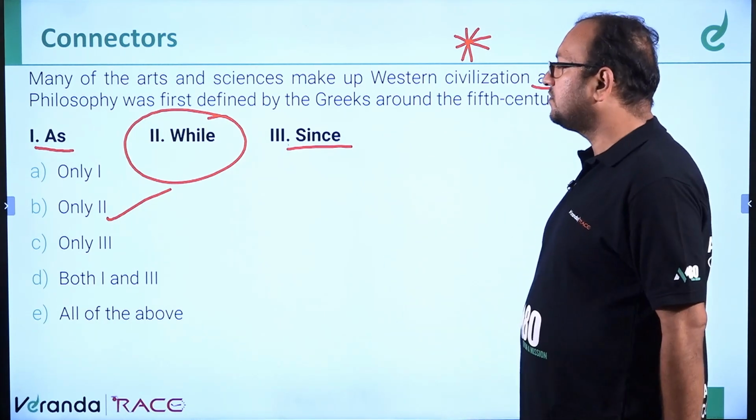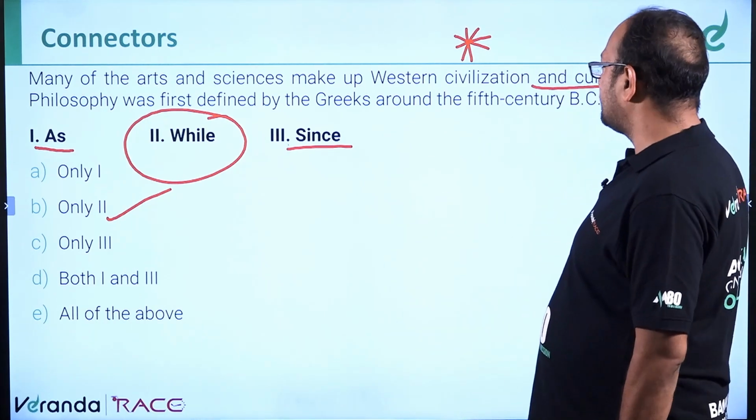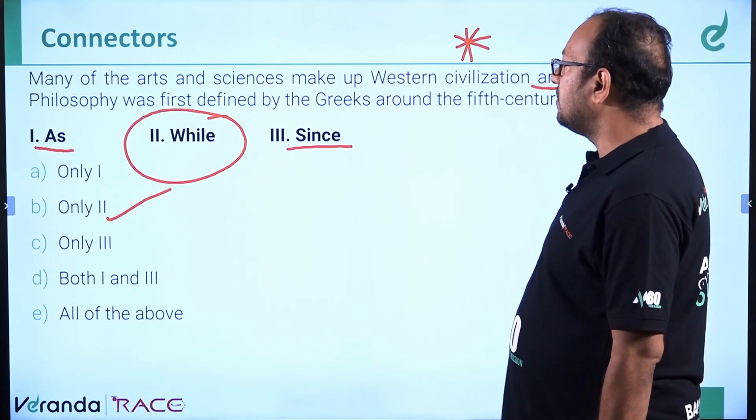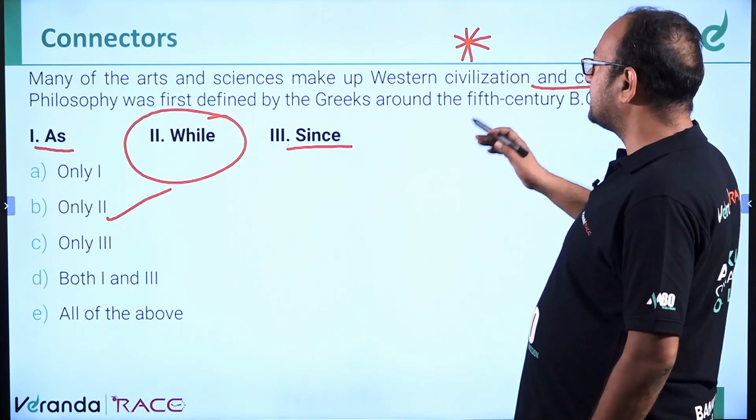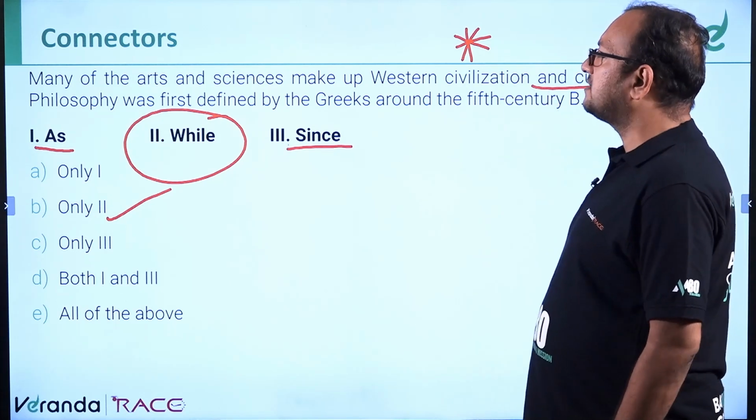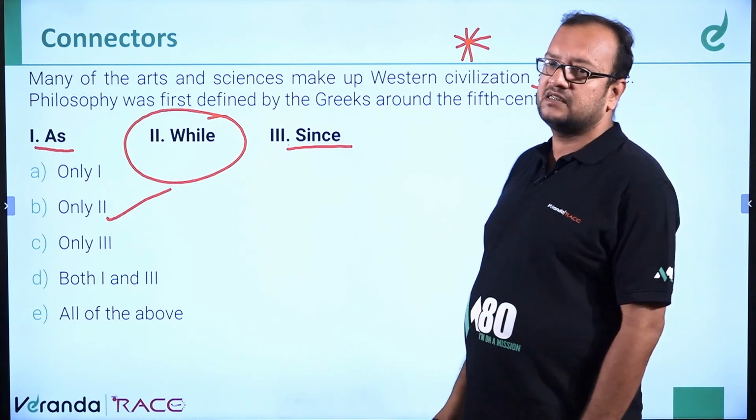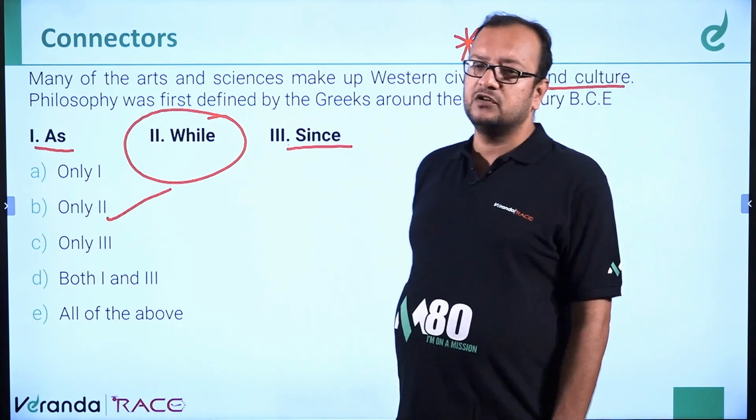So philosophy was first defined by the Greeks around the 5th century BC. While philosophy was first defined by the Greeks around the 5th century BC, many of the arts and sciences make up the Western civilization and culture. So this is how we can do this question.